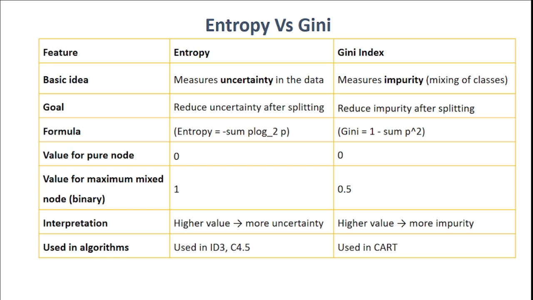Our goal in entropy is to reduce the uncertainty after the split, whereas in Gini it is to reduce the impurity after the split. The entropy method is used in the Iterative Dichotomiser 3 as well as the C4.5 algorithm, whereas the Gini index is used in the Classification and Regression Tree algorithm. In short, we call it the CART algorithm.